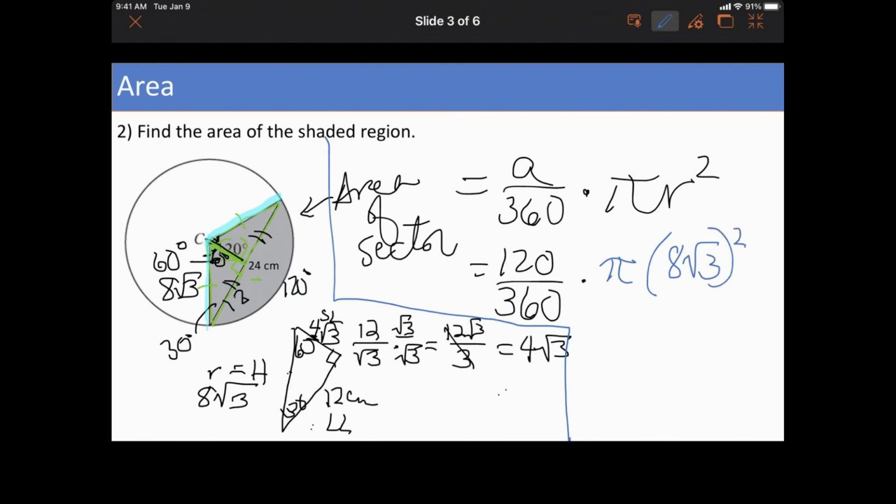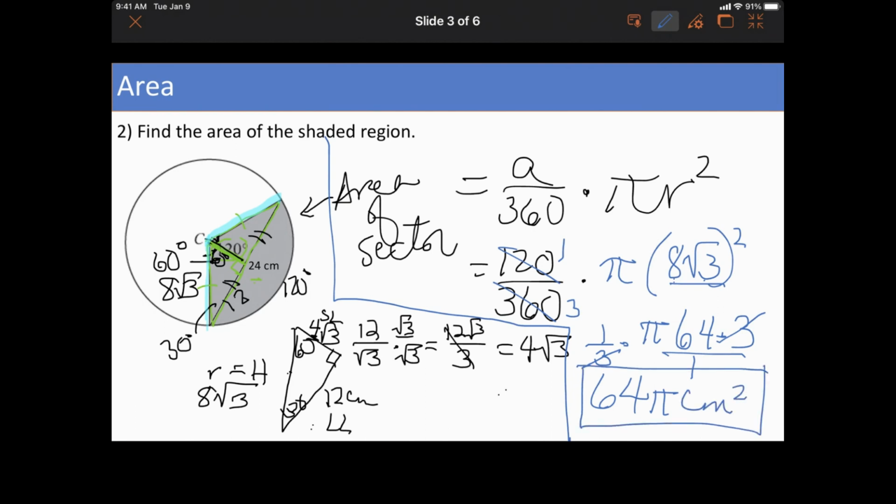So this is going to be 1/3, simplifying. Remember, we're going to square. So this is 8 times 8 is 64. Root 3 times root 3 is 3. Now I do know, just to simplify quickly, this and this will undo each other. So it's going to be 64 pi centimeters squared.